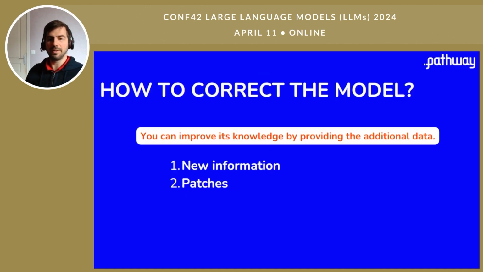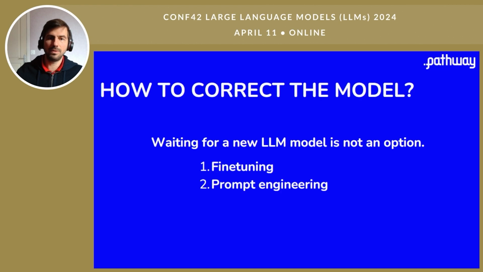So how to correct the model? You can improve the knowledge of the model by providing additional data, new information, like Pluto now is a planet or is not, and patches, like this information was not correct. You don't want to wait for the new version of the model, because maybe you don't have the time. You want to do it yourself to be sure the data is included. You have two ways of doing that. The first one is fine-tuning, and the second one is prompt engineering. We're going to discuss both right now.